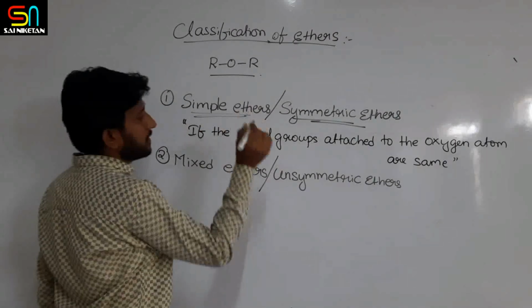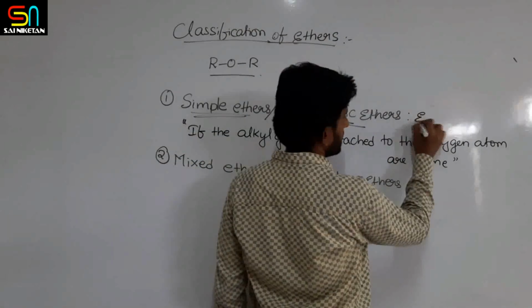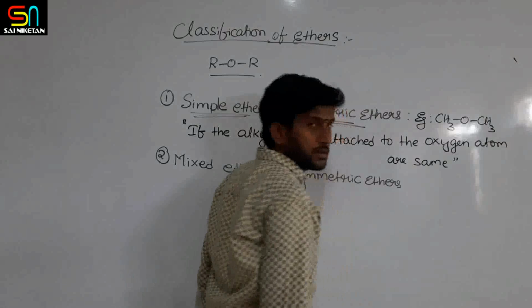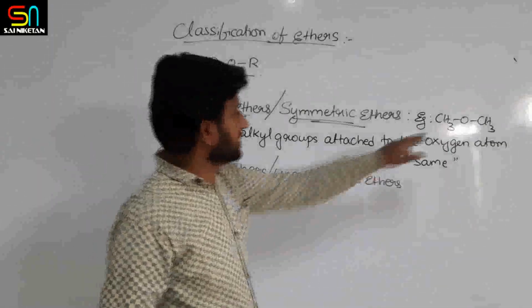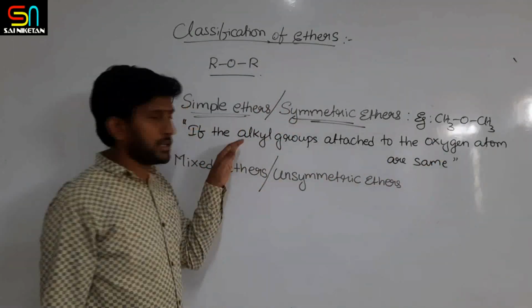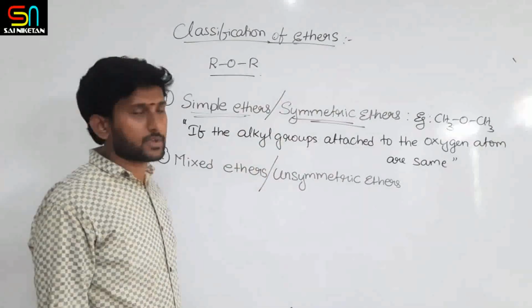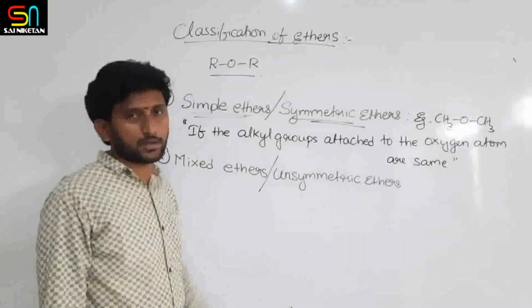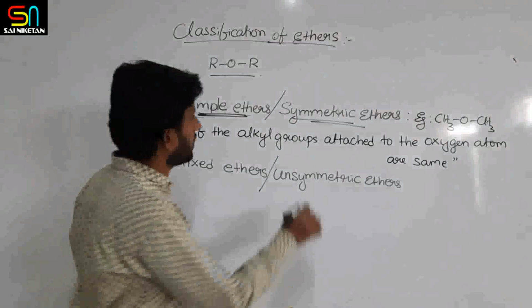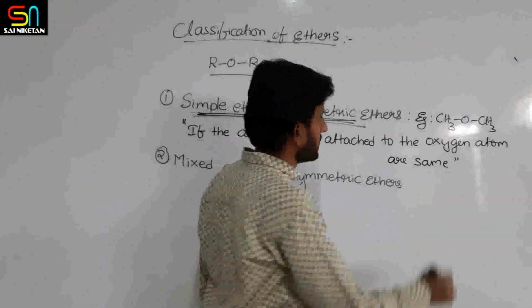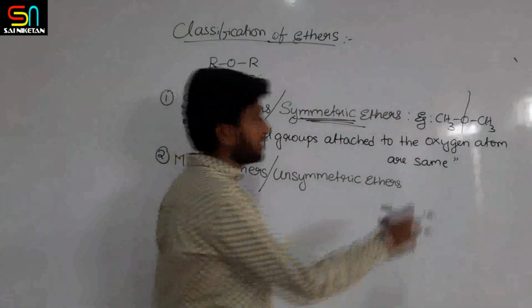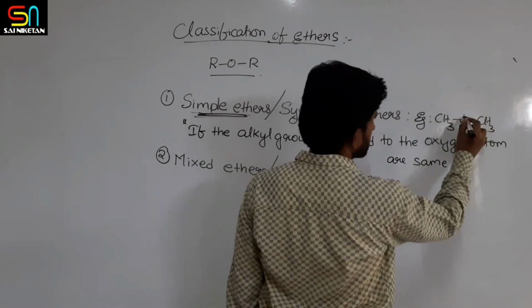I'll write an example here: CH3OCH3. In place of one R I have written CH3, and in the other place the other R is also CH3. So if the same alkyl groups are attached to the oxygen, such ethers are simple ethers or symmetric ethers. Symmetric means if I break this molecule at the oxygen, I get two equal halves.